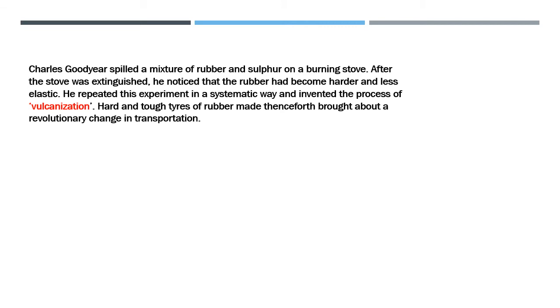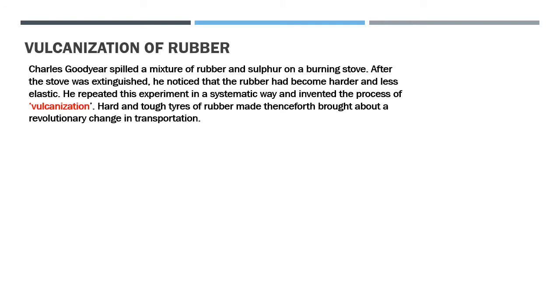Charles Goodyear spilled a mixture of rubber and sulfur on a burning stove. After the stove was extinguished, he noticed that the rubber had become harder and less elastic. He repeated the same experiment in a systematic way and invented the process of vulcanization. Hard and tough tires of rubber made thenceforth brought about a revolutionary change in transportation.